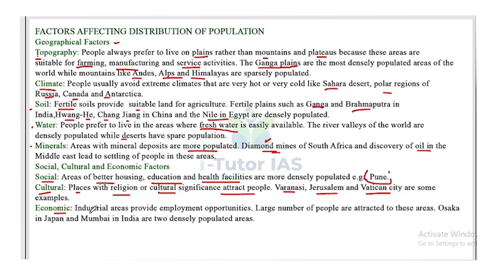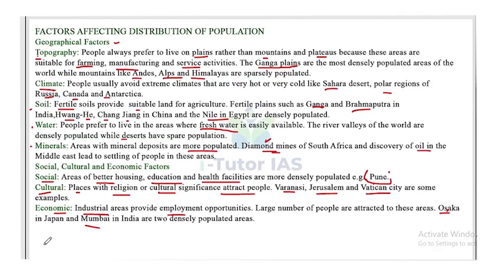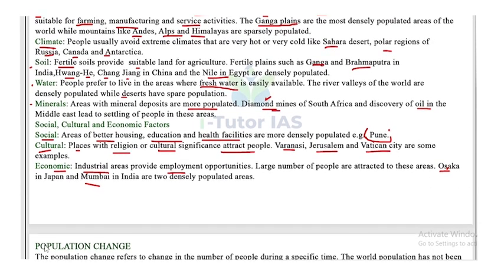Now, economic. Industrial areas provide employment opportunities. So the industrial areas mainly provide employment for people. A large number of people are attracted to these areas. Osaka in Japan and Mumbai in India are two densely populated areas. In these areas there are more industries. So that's why Osaka in Japan and Mumbai in India are two densely populated areas. This is how social, cultural and economic factors affect the distribution of population.